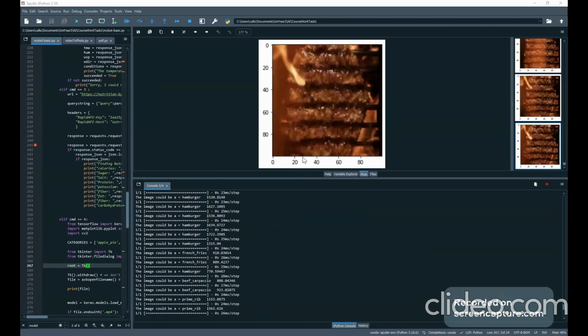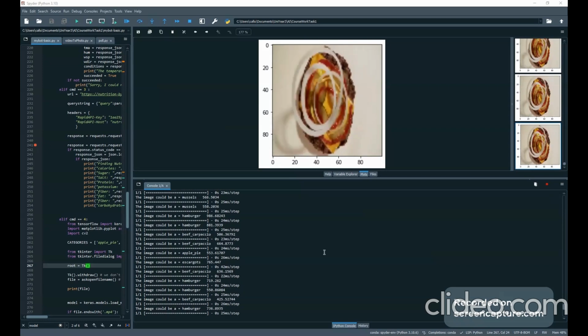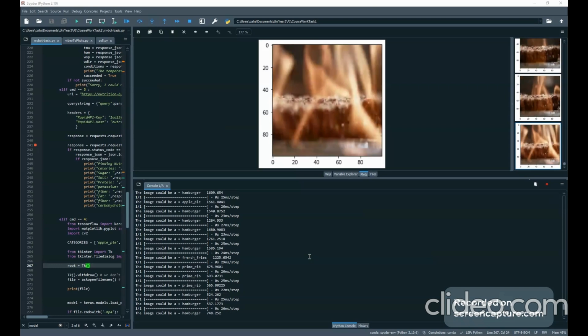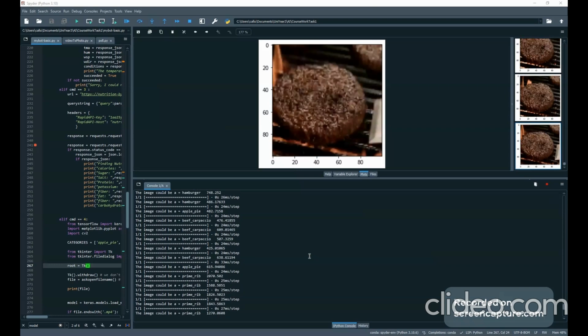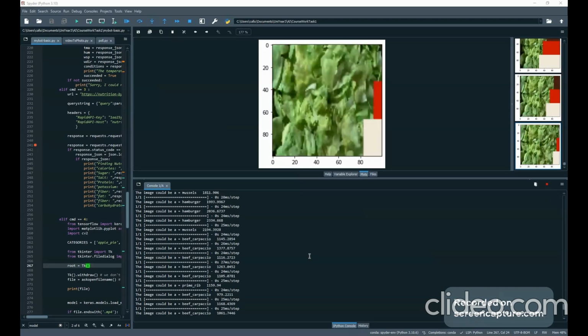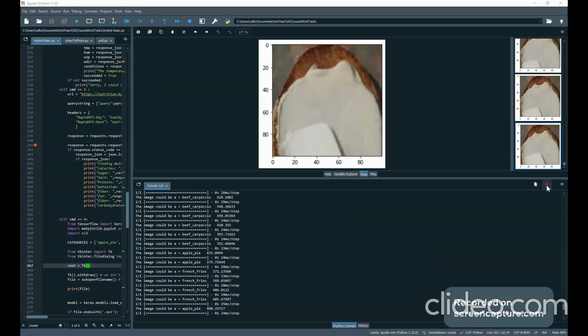It saw a bit of French fries there when the screen transitioned, and some beef carpaccio and prime ribs when it's cooking the burger patty. I'll stop that so we don't have to see all of this.